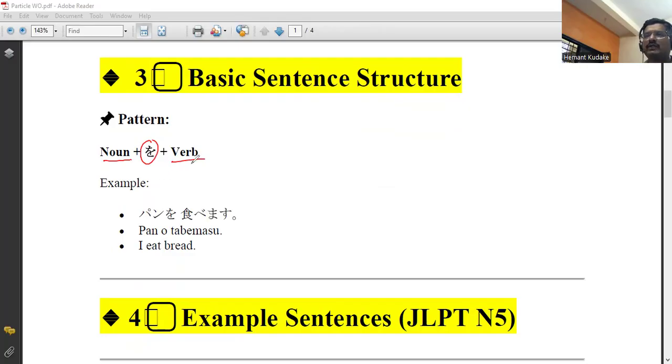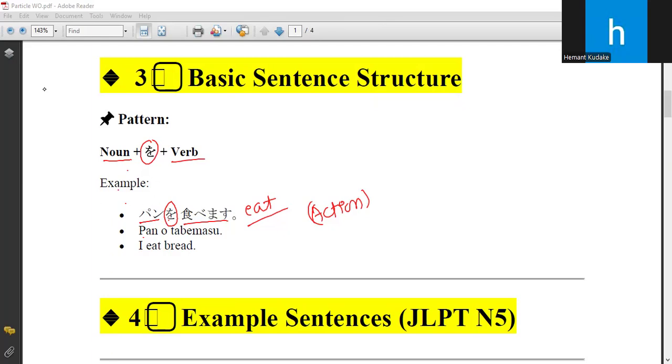Let's take pan. Pan means bread. Pan o tabemasu. Tabemasu means eat, so I eat bread. If you think logically, eating is related to action. That's why I'm putting particle O here.